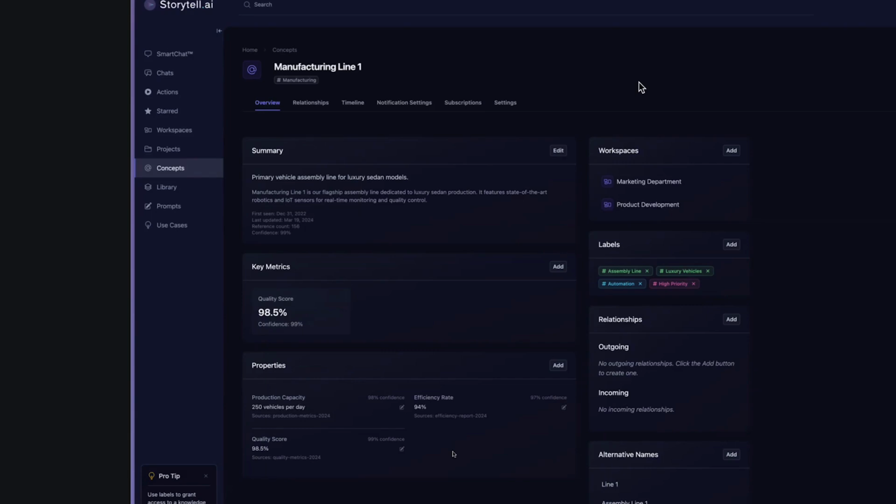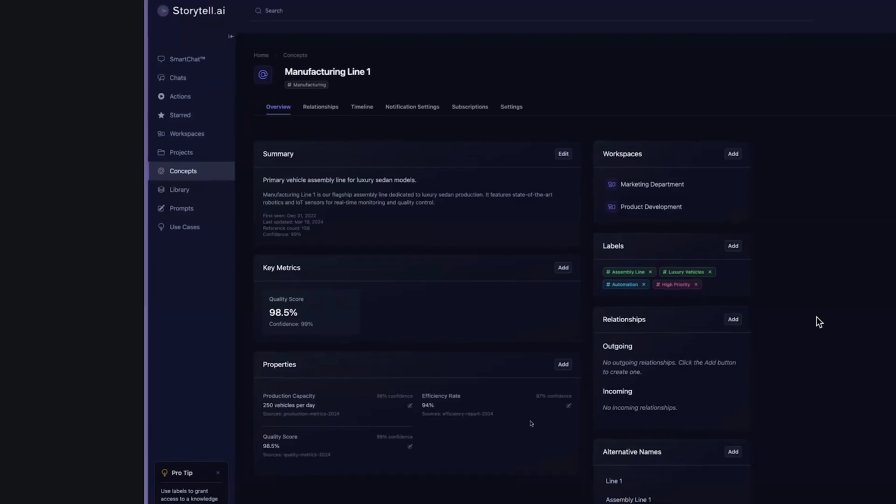And we also have the ability to take control. We could edit this, and that would come with a 100% confidence rating, and it would be attributed to you instead of some PowerPoint document. You can remove these properties. We can create relationships, and we can organize the permissions too.